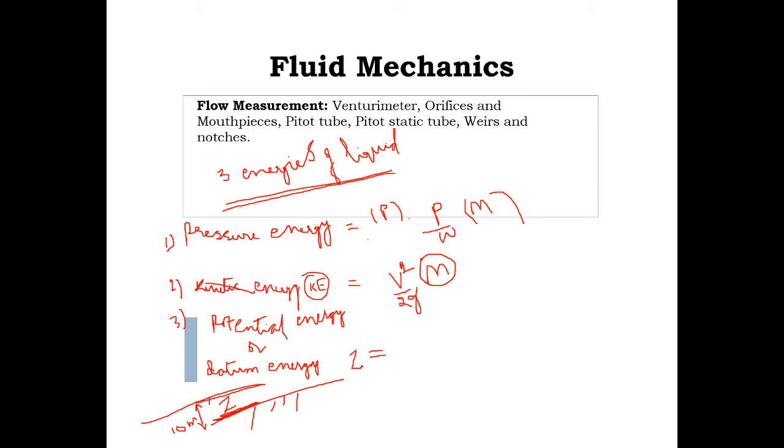Potential energy per unit weight of the liquid is known as a potential head or datum head. If a liquid particle is z meters above the datum line, then datum head is equal to z meters. Okay, understood? Then the sum of pressure head and datum head is also known as piezometric head. Z equal to height from datum surface.